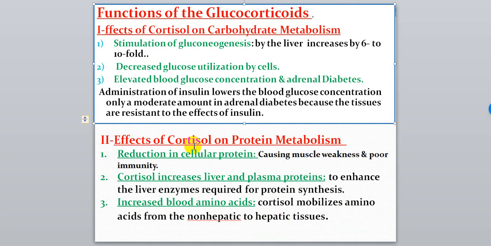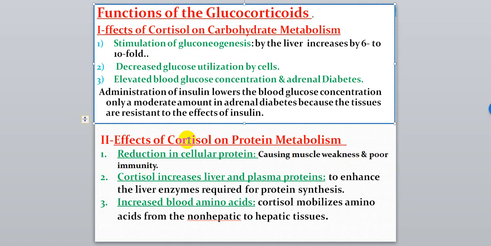So cortisol accumulates amino acids from all tissues and keeps protein and amino acids in the liver to synthesize more and more proteins. In this case, muscle becomes weak because protein moves from it to the liver by cortisol effect, and that also decreases the power of immunity.